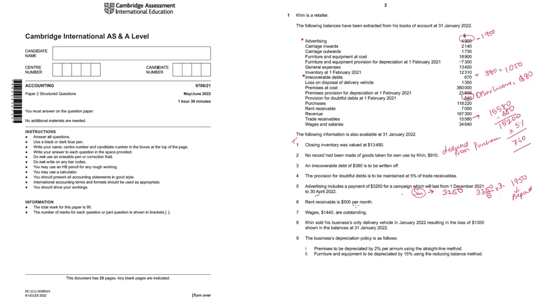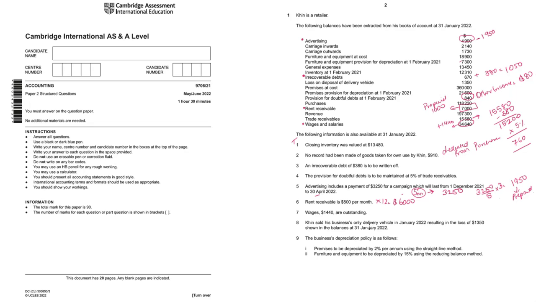Rent receivable is 500 per month, and in a year there are 12 months. So 500 into 12, the annual rent that should have been received should be 6,000, but here in the trial balance it shows as 7,000. So obviously the extra paid is the prepaid rent, 1,000. This will be deducted from rent receivable. Basically in the income statement you will just show 6,000. Wages 1,440 are outstanding. So when we go to wages, 34,640, to this we will add 1,440 when doing the expense section, and we'll take the total.